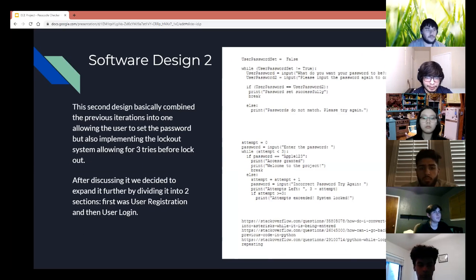The second design was basically that. We combined both previous iterations, and it allowed the user to set the password, but also implements the lockout system, allowing for 3 tries before the lockout. And after we further discussed it, we decided to expand on it by dividing it into 2 sections, which was the user registration and then user login.